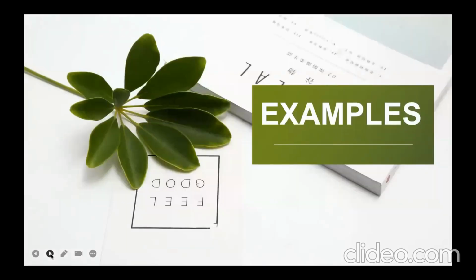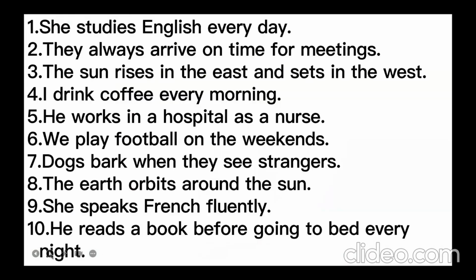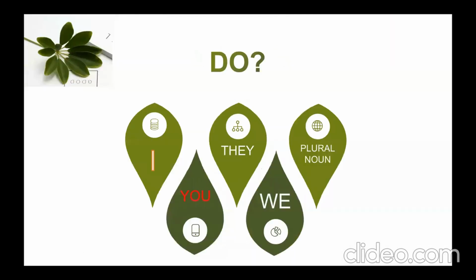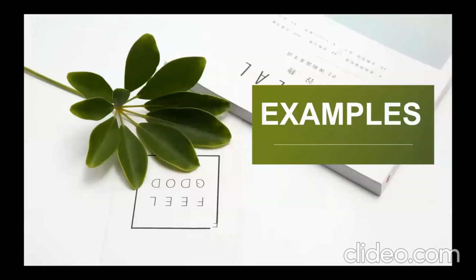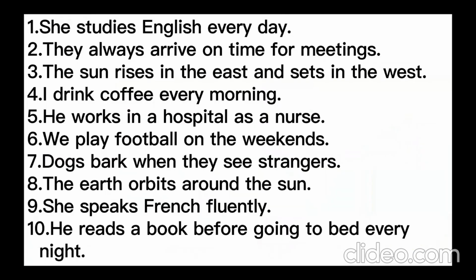There's an activity for you. From these examples, you have to find out what is permanent, what is a schedule, what is frequency. Whatever we have learned in this slide, in the five uses of the tense, you just have to mark them in these sentences, all right? And just write it down in the comment box.